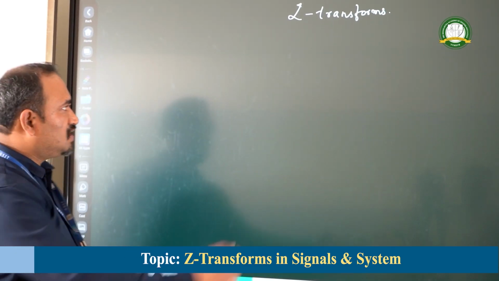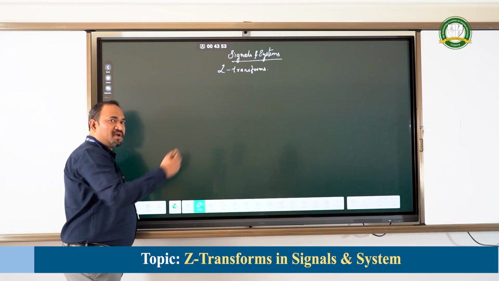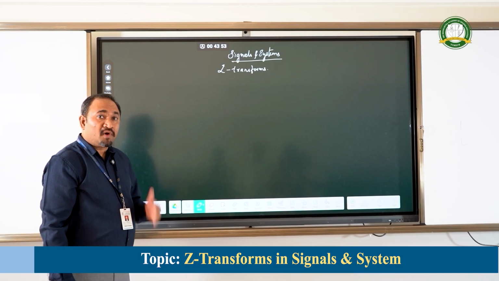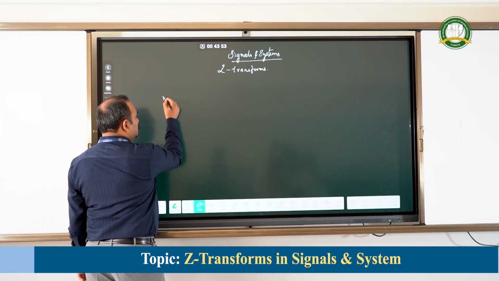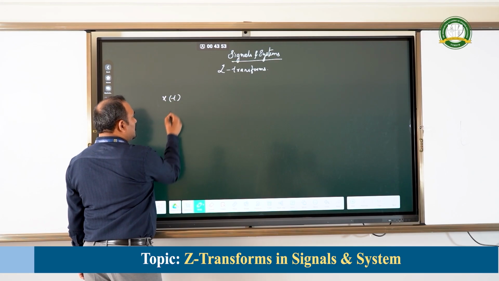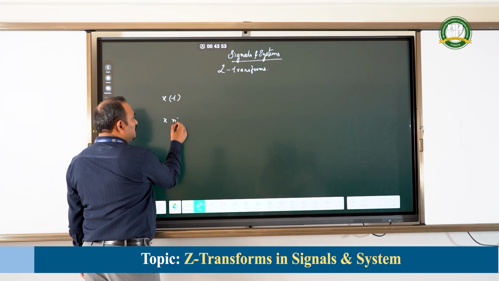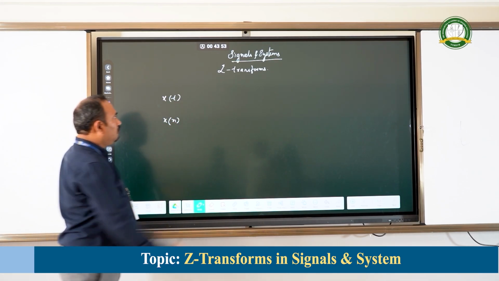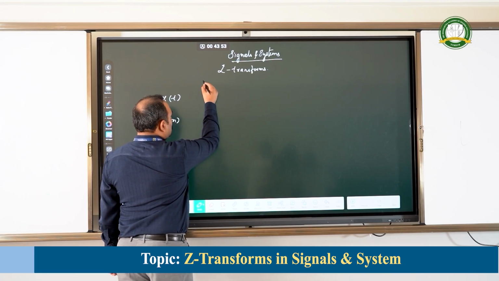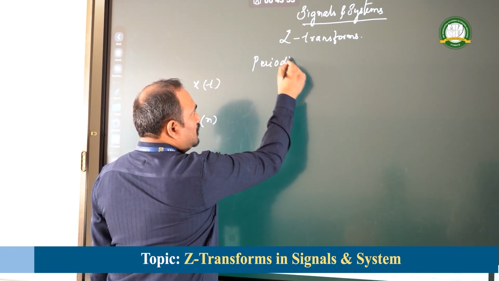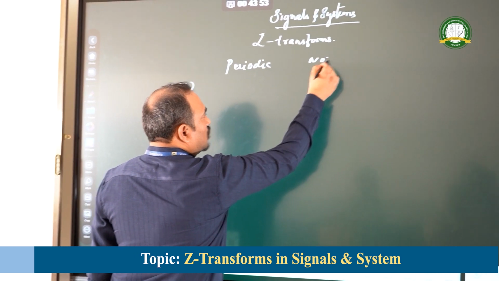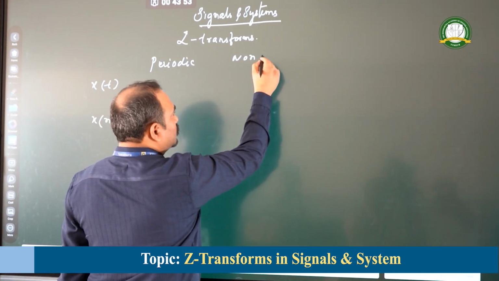Now let us compare what type of analysis will be applied for what type of signals. Now we have two types of signals, as I just told you: x of t, continuous signal; x of n, discrete signal. We also have periodic and non-periodic signals.